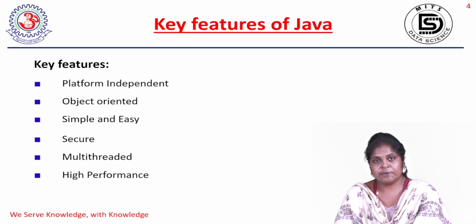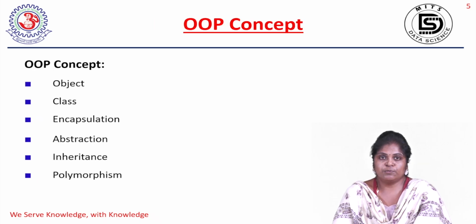The next key feature is multi-threaded. What multi-threaded means is that in Java we can execute multiple tasks at the same time with the help of the thread concept. Java achieves high performance with the help of the JIT compiler. Coming to OOPS concepts, the various OOPS concepts are object, class, encapsulation, abstraction, inheritance, and polymorphism.